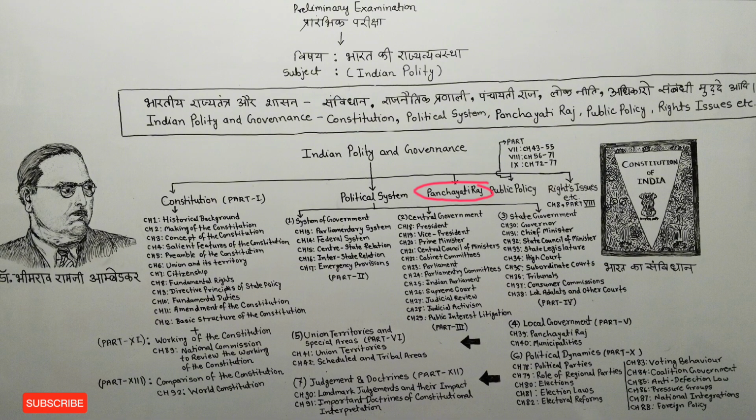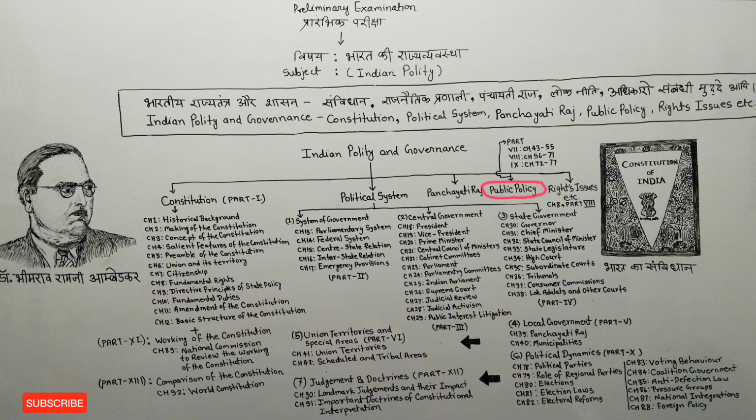So friends, there is a separate chapter on Panchayati Raj in M. Lakshmikant sir's book. The fourth topic we have kept under the political system is local government, which you will find in part 5 of M. Lakshmikant sir's book. There are two chapters in it, chapter number 39 and chapter number 40. Chapter number 39 in it tells us about Panchayati Raj.